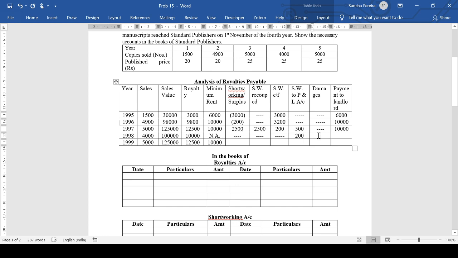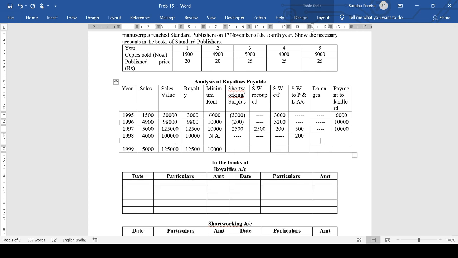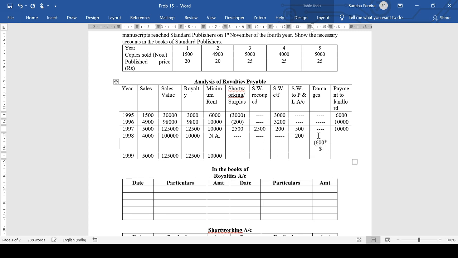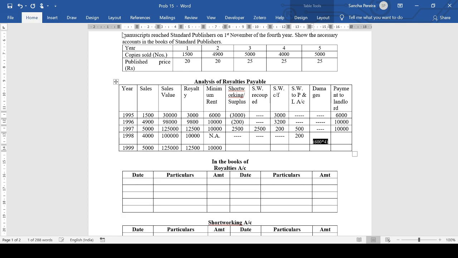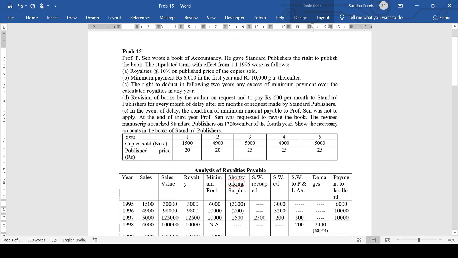Now coming to the damages. We calculated that the damages are for 4 months, and it's 600 per month. So if it's 600 per month, the damages are going to be 2,400. Okay. Now how did I calculate that?